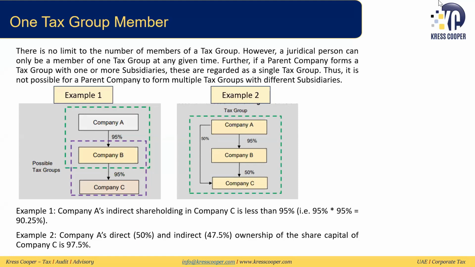In the second example, company A is having direct ownership of company C of 50%, and it has direct ownership in company B of 95%, and indirectly it is having ownership in company C as well through company B, who has the ownership of 50% in company C. So here the direct ownership is 50%, indirect ownership will become 47.5%. So this brings it to 97.5%, and in this case, they can be part of the same tax group.